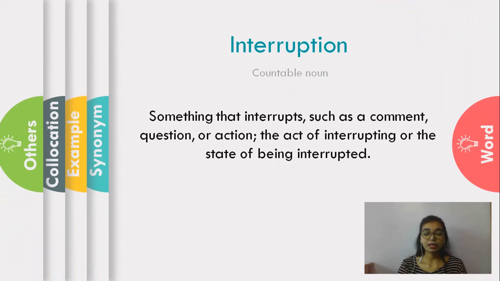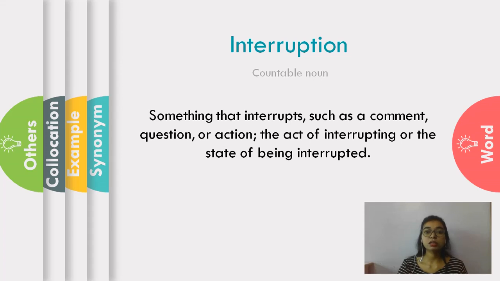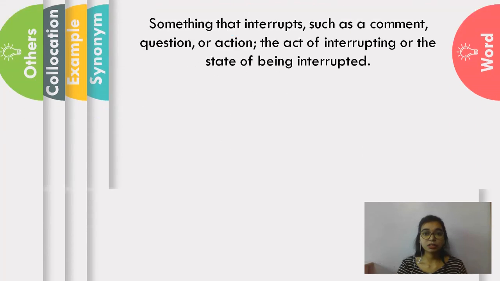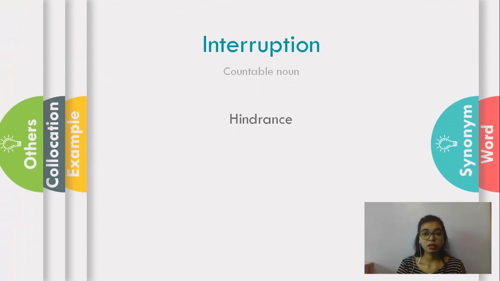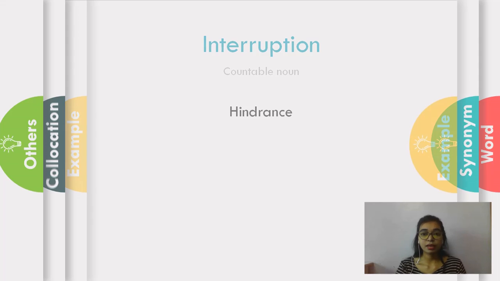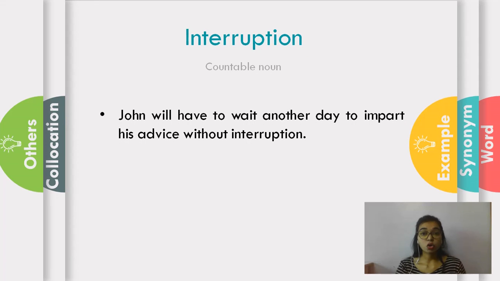Let's jump to our last word: interruption. It is a countable noun, something that interrupts, such as a command, question, or action. The act of interrupting or the state of being interrupted is called interruption. Let's look at the synonyms: hindrance. And the example: John will have to wait another day to impart his advice without interruption.